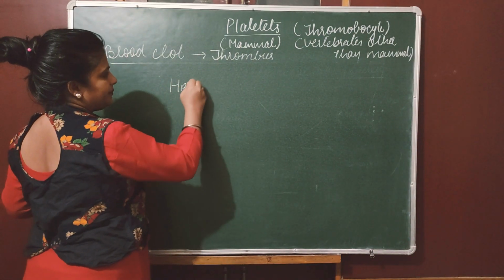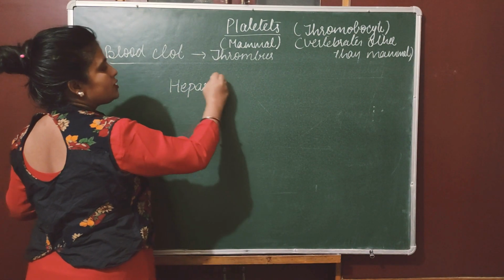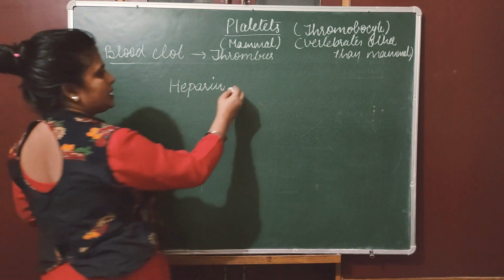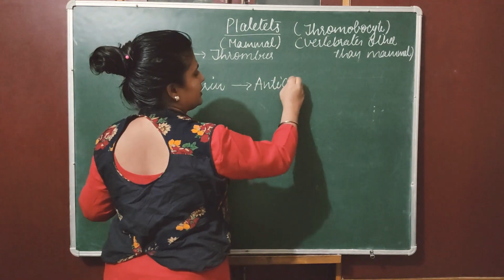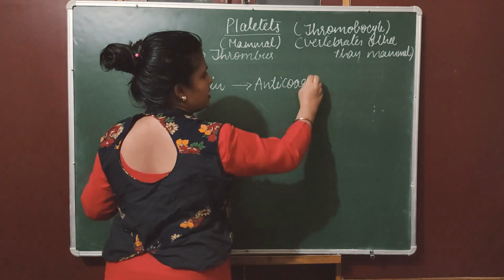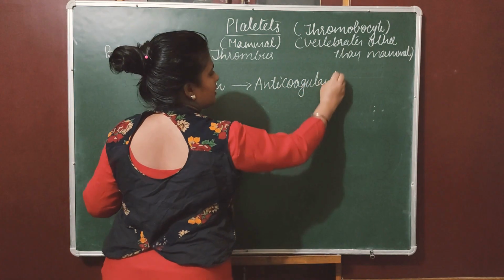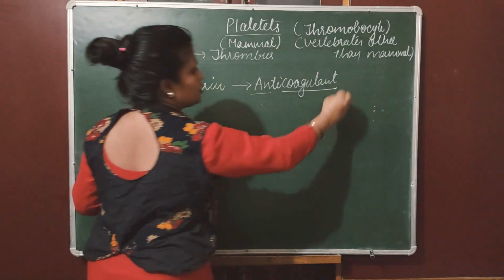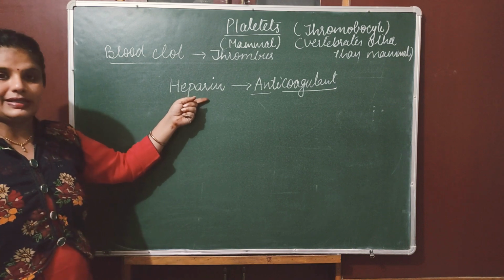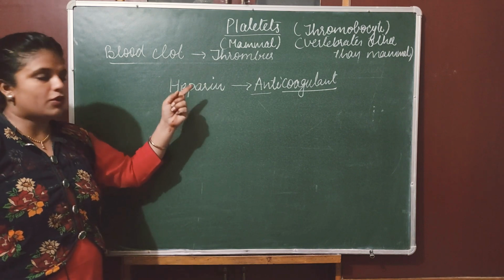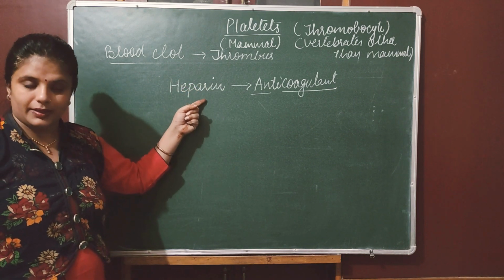Heparin is also a kind of protein present in our blood which acts as an anticoagulant. Anti means opposite, against. Coagulant means clotting. It prevents the clotting of blood inside your body because of the presence of this heparin.